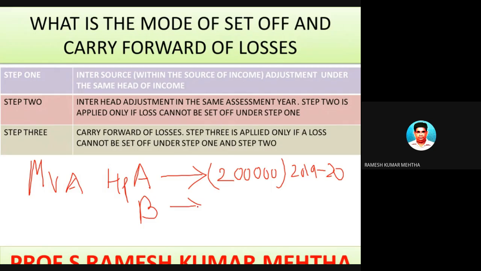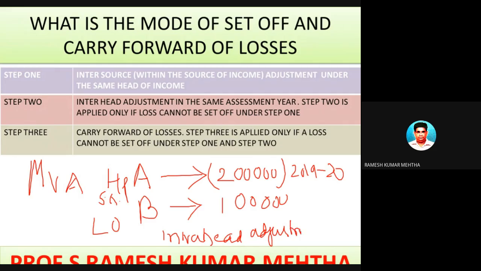The second house property has been let out, and he has made an income from the house property by letting out, some 1 lakh rupees. There are no other transactions of Mr. E for the financial year 2019-20. Now, under intra-head adjustments,